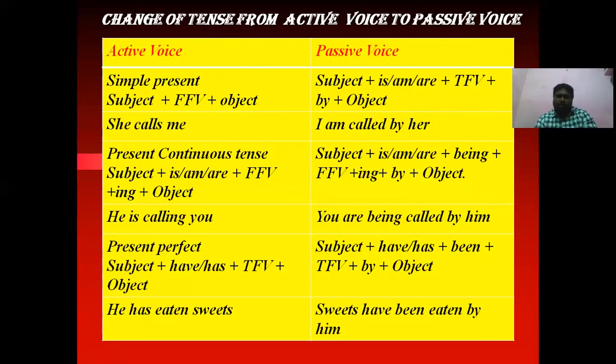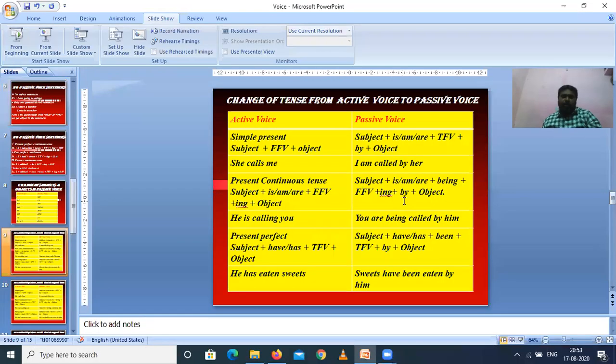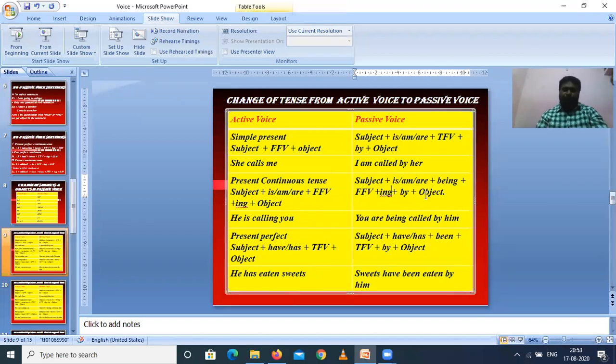Present continuous tense, subject plus is, am, are plus first form of a verb plus ing form plus object, if active voice is there. And how it changes in passive voice, subject will remain like that, the object will become subject, and is, am, are will be like that only because of the structure. And when continuous tense is there, we have to use being as be form. So here being has come, and then automatically this first form of a verb plus ing form has gone, no? It will become third form of a verb.